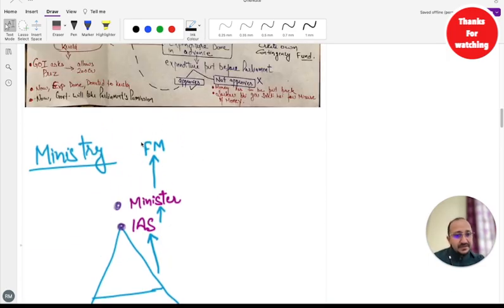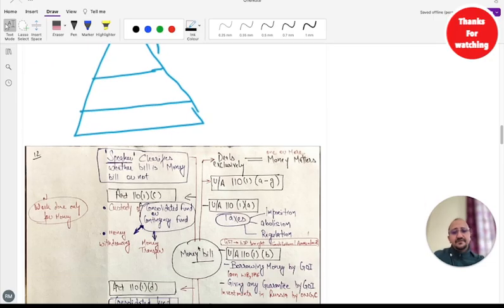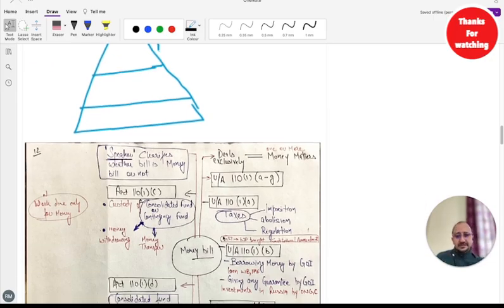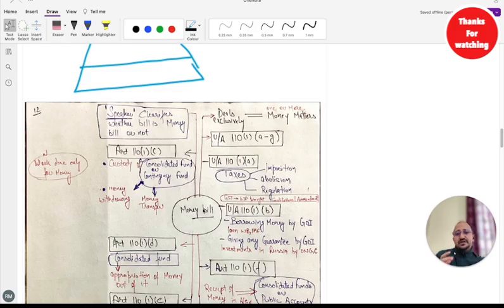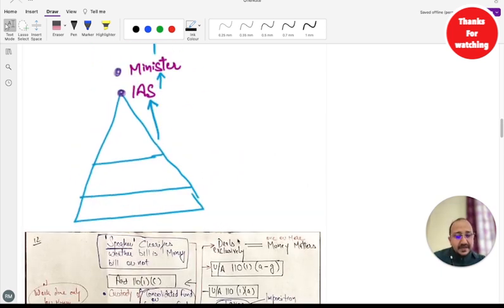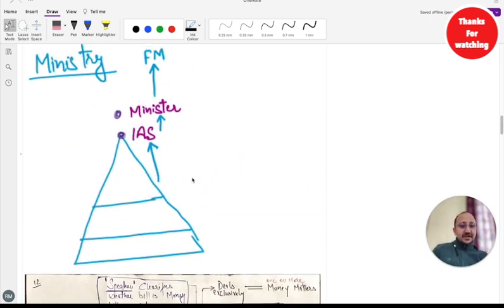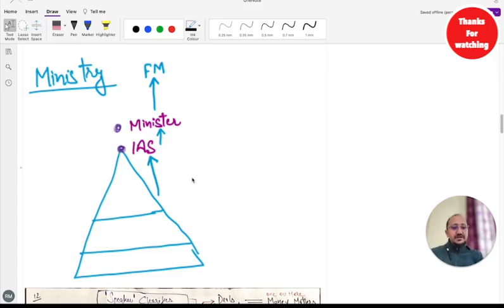Then what will happen? This finance minister will present this demand of the ministry to the parliament, and this demand is called a money bill. We are not going to discuss this, guys, but demand means, in Hindi, प्रस्ताव रखेंगे, they will keep their request in front of parliament that this ministry requires 1 crore rupees. On a similar note, all the ministries, all the departments of the country, will send their demands via the same process, and that demand will reach the finance minister.